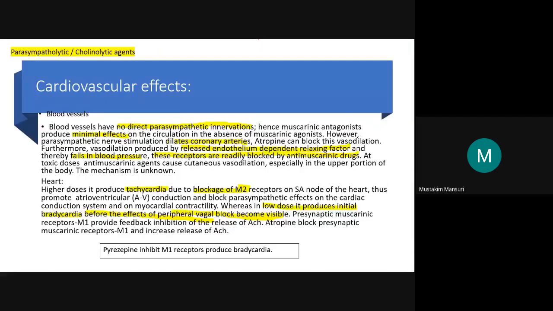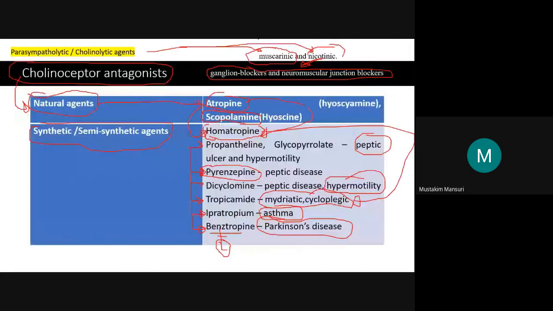Now, considering the major effects of these agents, what may they be?